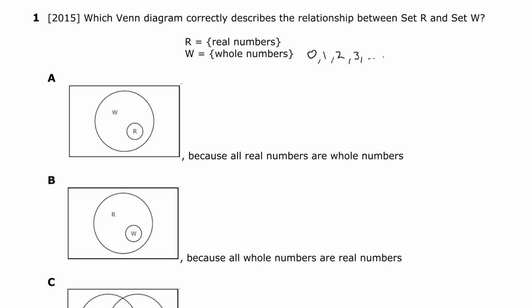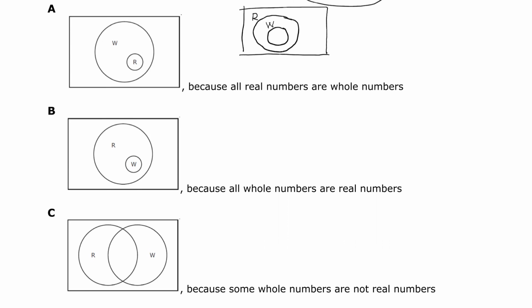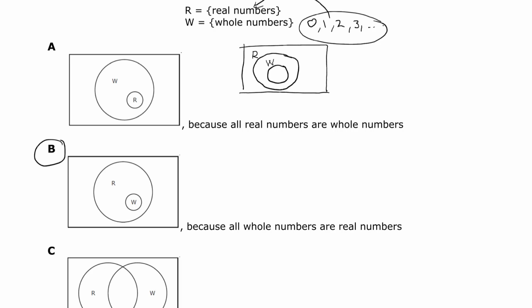And real numbers are all the numbers that we know of so far. So the real numbers should contain all the whole numbers. All the whole numbers should at the same time be within the real numbers set. So if I was to draw a correct diagram, if there are the real numbers, then the set of whole numbers should be within the real numbers, because all whole numbers are at the same time real numbers as well. So the correct answer for this question would be B.